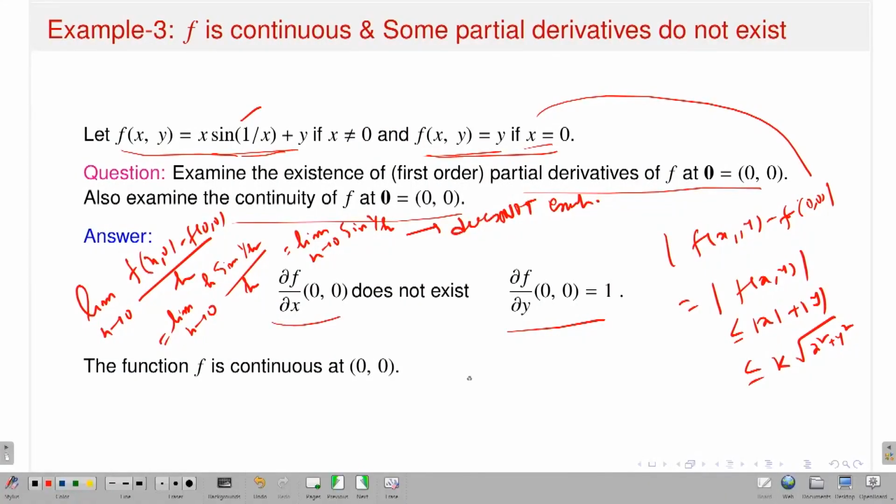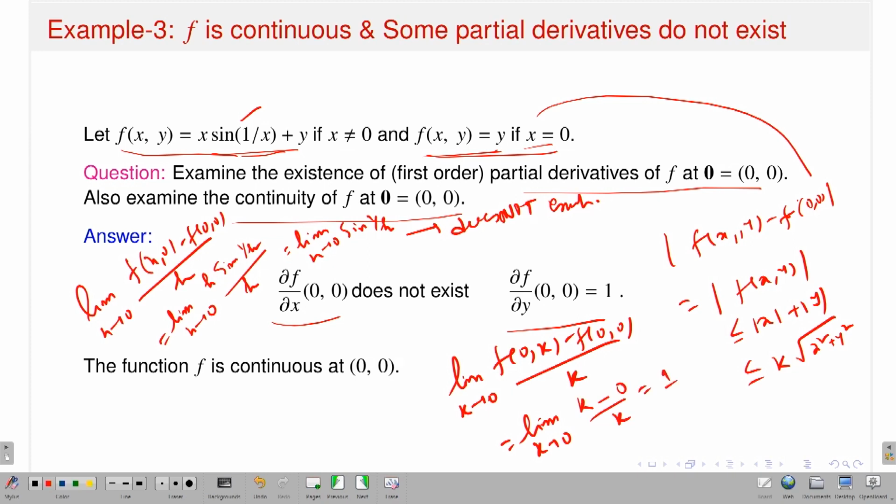What about the other one? Calculate it. The limit as k approaches 0 of f of (0, k) minus f of (0, 0) divided by k. Here x is 0, so I will have the value k minus 0 divided by k, which is nothing but 1. So what I observed is that my function is continuous. However, the partial derivative of f with respect to x at the point (0, 0) does not exist, because the limit as h approaches 0 of sine 1 by h does not exist, which we know using the sequential criteria. But the partial derivative of f with respect to y at (0, 0) exists.